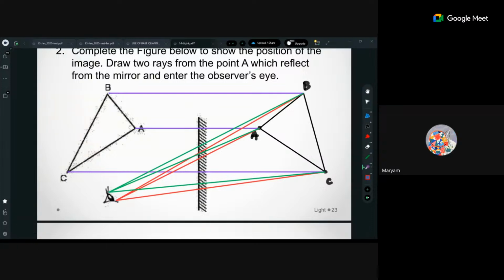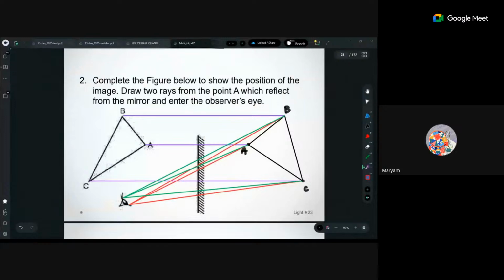Well, I got it. But sir, how do we know when we have to make it connected to the eye and when not? Because you said it wasn't required in this diagram. How would I know by looking at the question if it's required or not? Okay, complete the figure below to show the position of the image. Draw two rays from the point A, which reflected from mirror and enter... Oh yes, A से सिर्फ करनी थी, right? The instructions are clear. So rays for B and C.